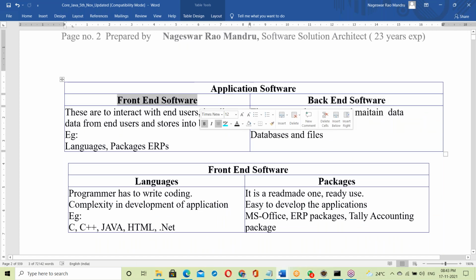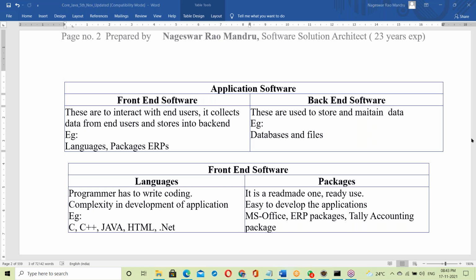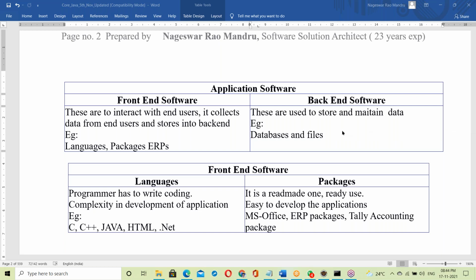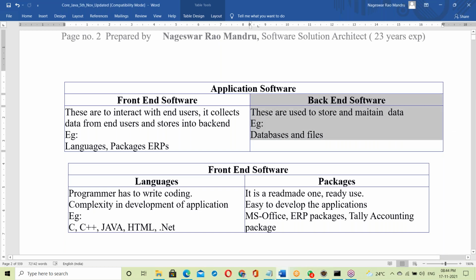See, front end, back end differences. Where data is stored, that is simply called back end. Except that, all the remaining are front end. It may be a language, it may be a tool, whatever it is. Data storage location is backend. Except data storage locations, everything is called front end here.